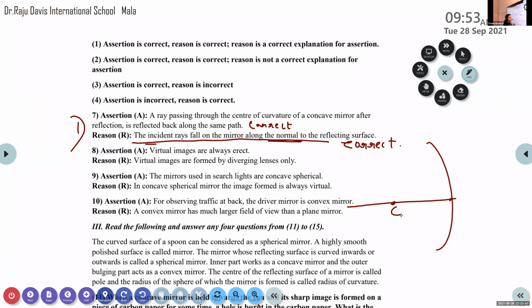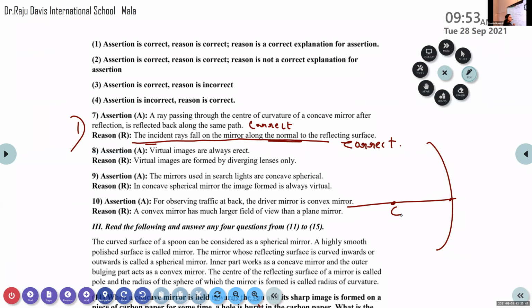Is it correct? No, ma'am. Now think about the convex lens. In the case of a convex lens, how many cases are there? Six. And in the last case, what is the nature of the image formed by a convex lens? Virtual and erect. So is the reason correct here? Virtual images are formed only by diverging lenses. No, both convex and concave lenses are able to produce virtual images.